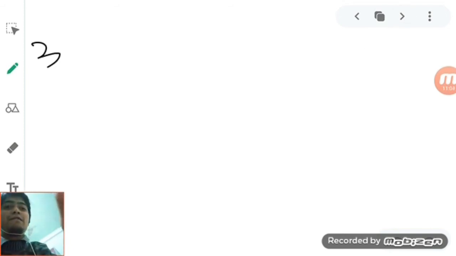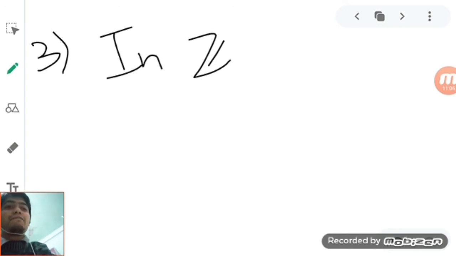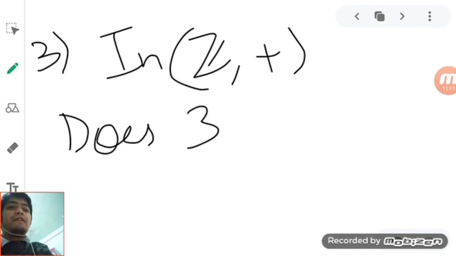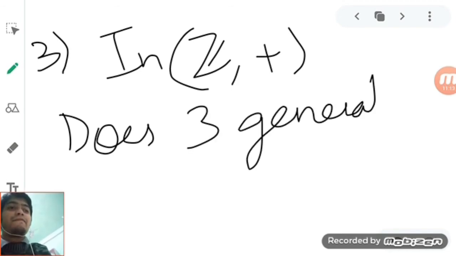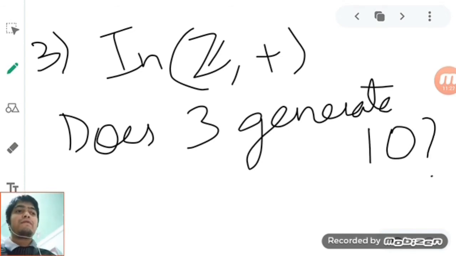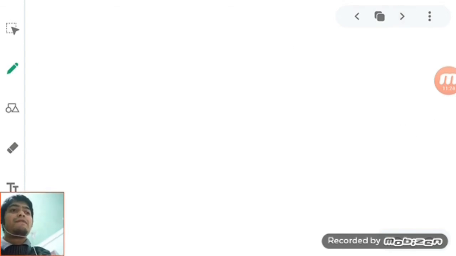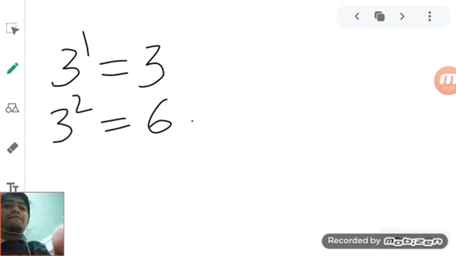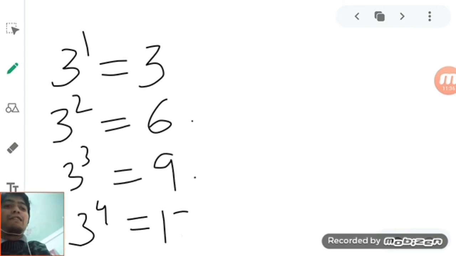Question number 3. Again, we are still in Z plus. Does 3 generate 10? Let us see. If we take 3 power 1, you will have 3. 3 power 2, you will get 6. 3 power 3, you can get 9. 3 power 4, you can get 12.